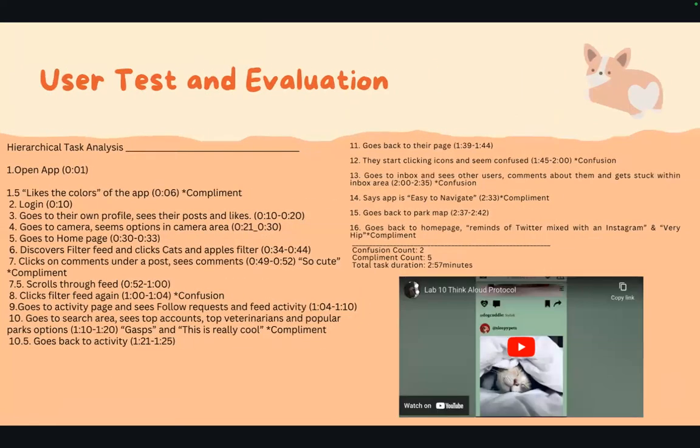We had a user test out our high fidelity prototype, and throughout the video, they gave us a lot of compliments on our color choices. They clicked on all the features. They really liked the comment feature that we had. There were only a couple of confusion points, but overall, they said it was very easy to navigate and gave lots of compliments on the overall look of the app.